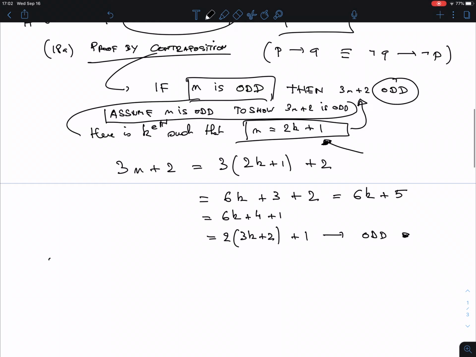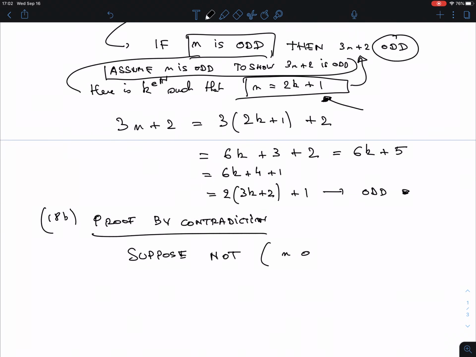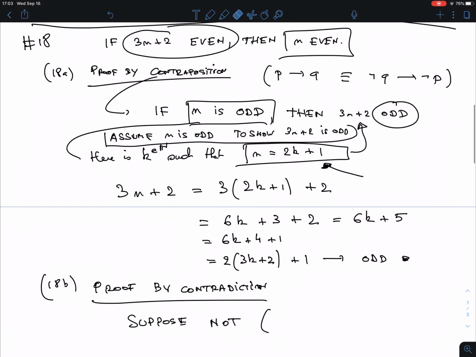Now, the proof by contradiction is completely different. Well, completely is a bit of a strong word, but it is different. Proof by contradiction. So we suppose it's not the case. Sorry, I have to go back to the original one, right? You see it there, the original one. So suppose not: 3n plus 2 even implies n even.